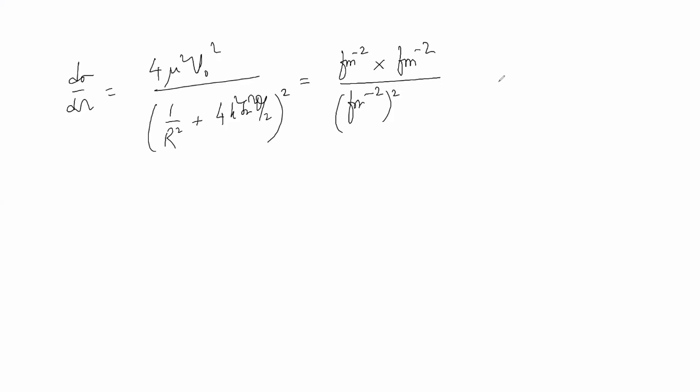Then how much is the dimension? Sir, it would be dimensionless. Where we are wrong?